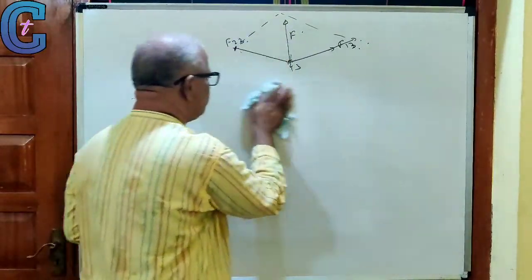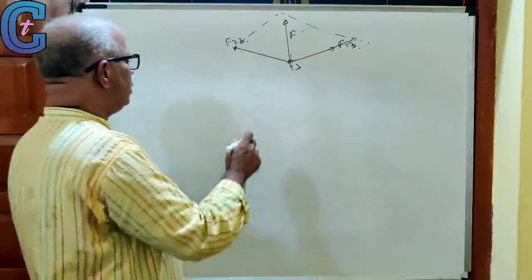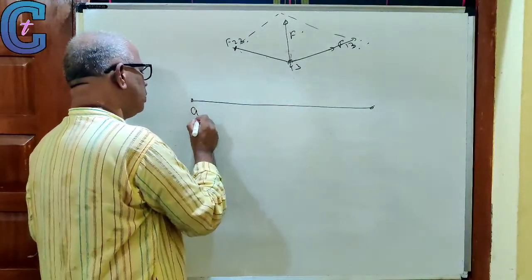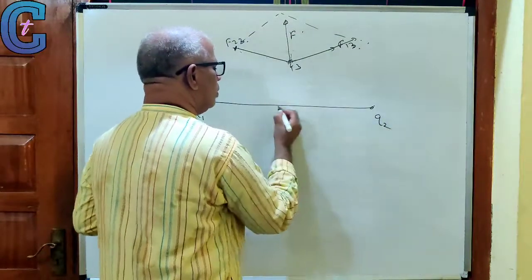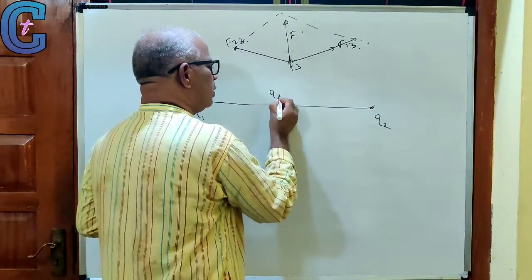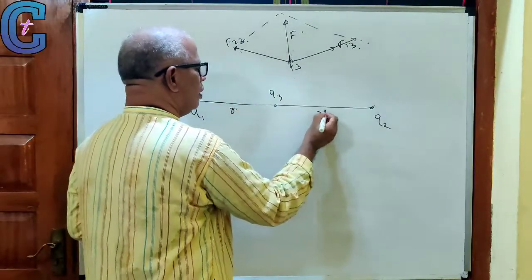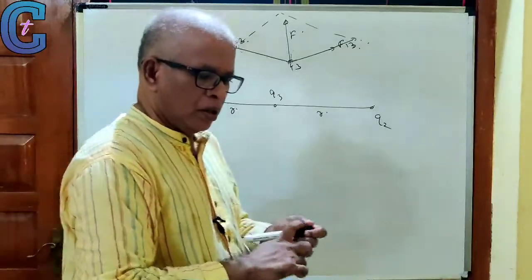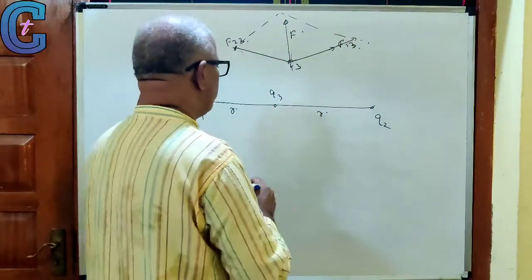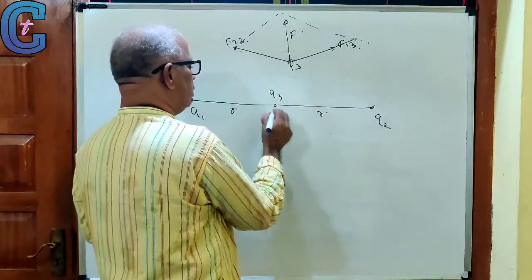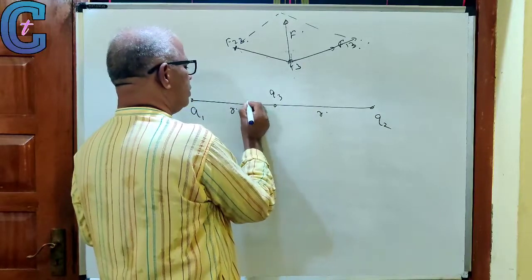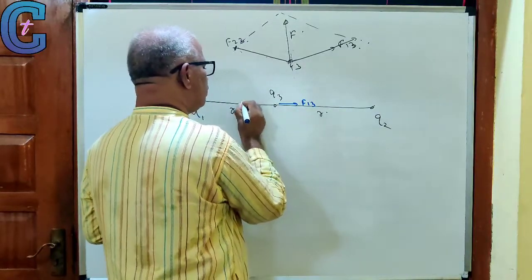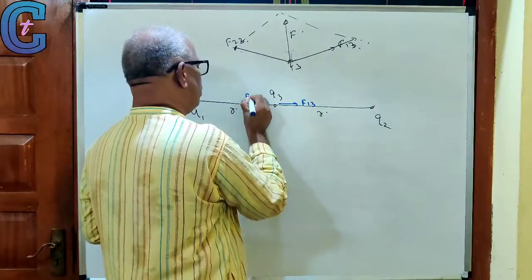Q1, Q2, this is Q3, with distances R and R. I am displacing this one to a new position somewhere else. It is repulsive here, F13. It is again repulsive, F12.